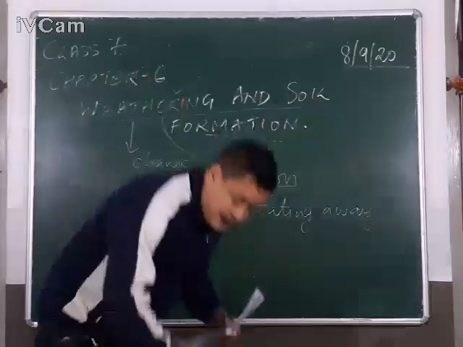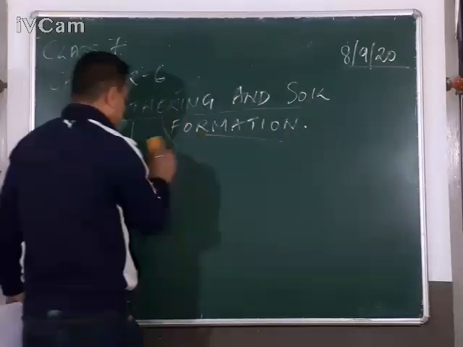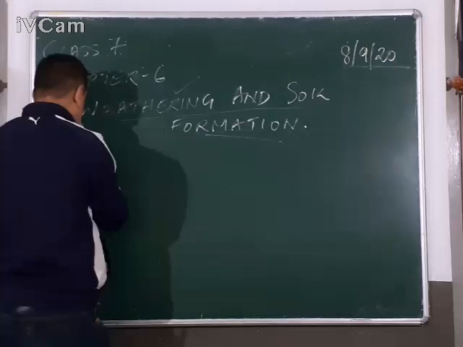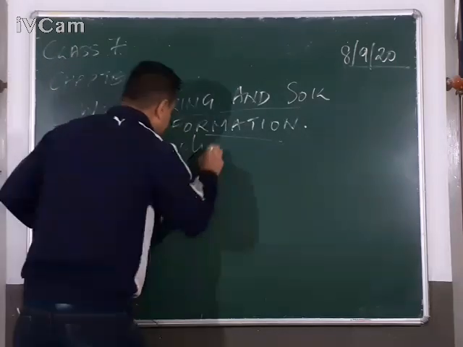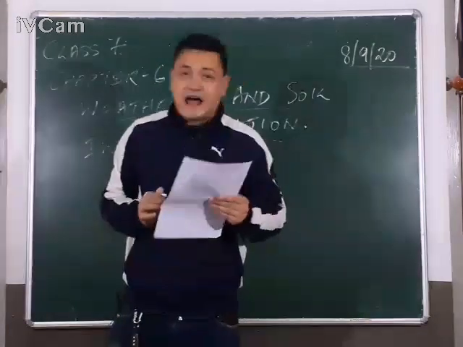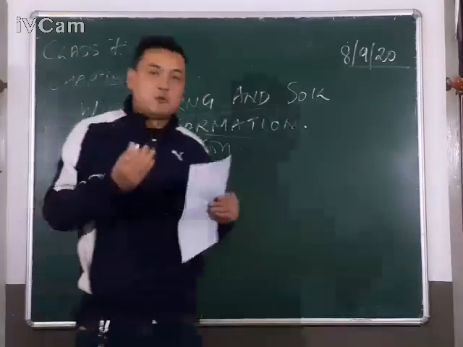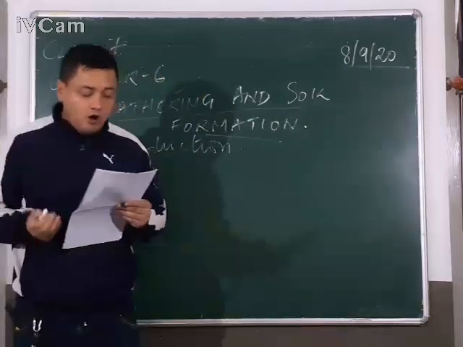Now I am going to the main point, that is called introduction of weathering and soil formation. Introduction. The earth is the only planet which supports life, which bears the weight of our life and all living organisms.